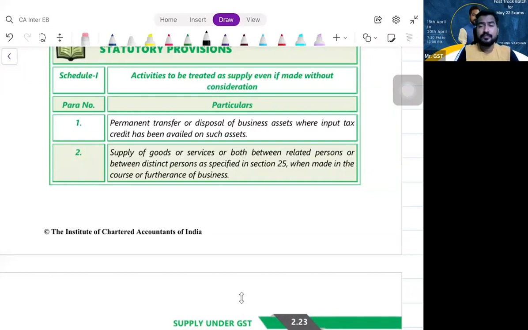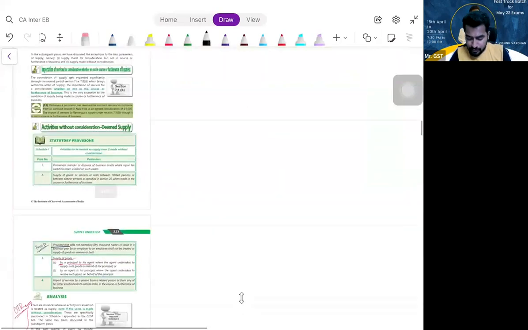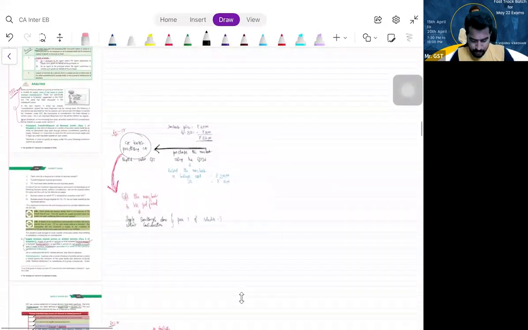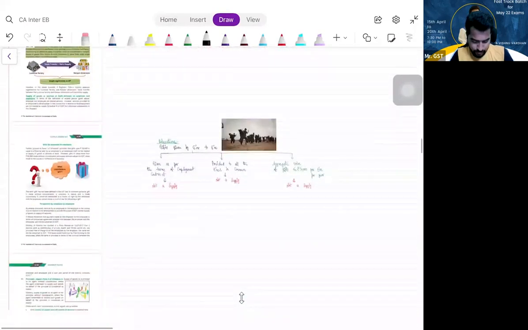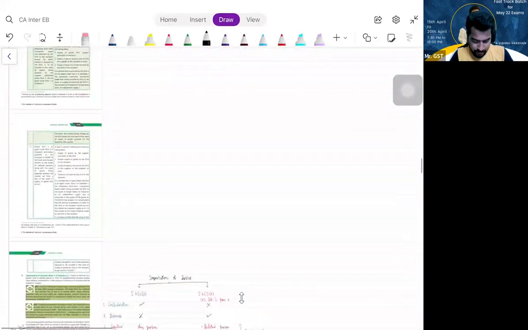Related person means what? I will call my friend Macha Andal. He will become my related person. No, sir. So the point is related person again has a meaning. Partners of the firm, or director or officer of each other's business. Next, common ownership, common control, members of the same family, like this. Clear? And we have a definition for family in GST. You know that? You know the definition of family in GST?